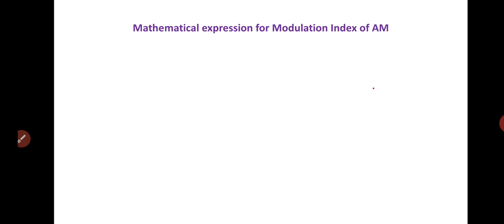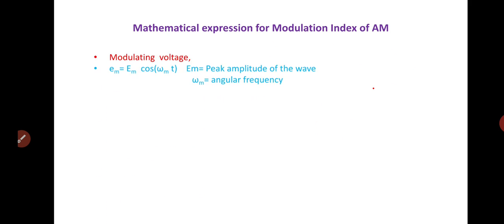So we must know the equation for the modulating voltage. The equation of the modulating voltage is given by Em = Em cos(ωm t), where Em is the peak amplitude of the wave and ωm is the angular frequency.